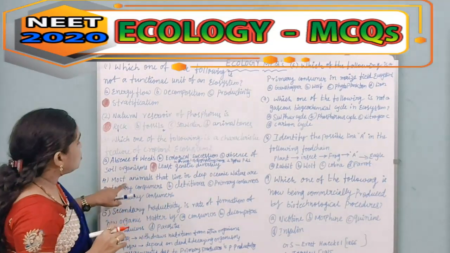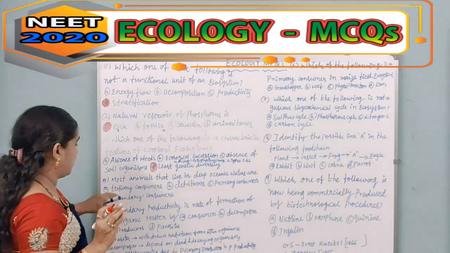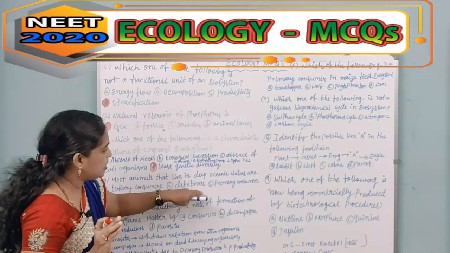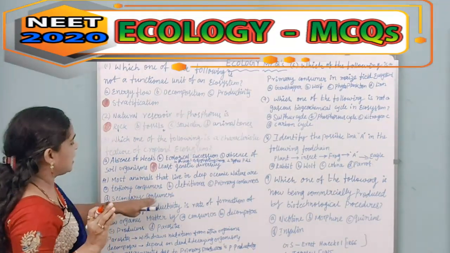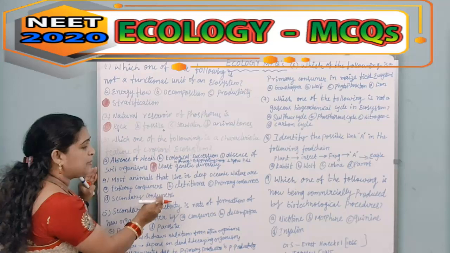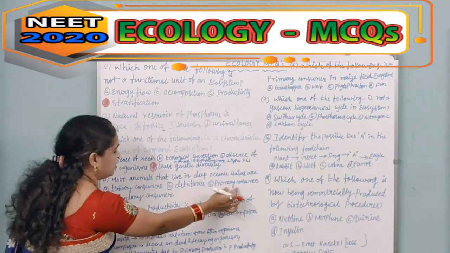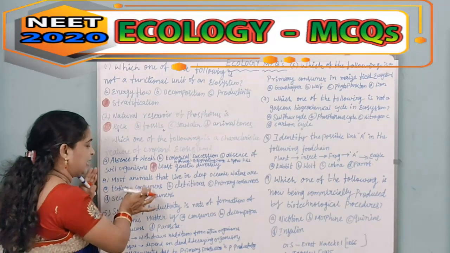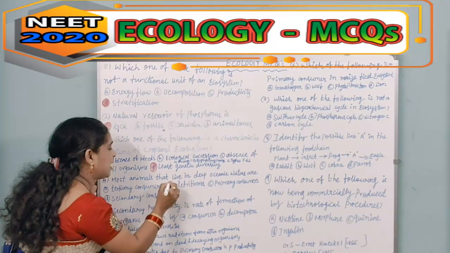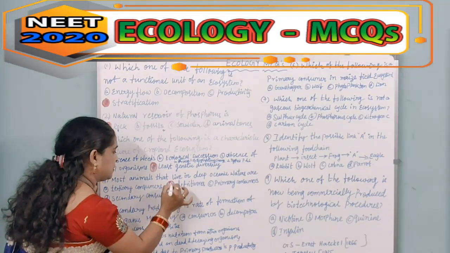Then comes the next question: most animals that live in deep oceanic waters are A, tertiary consumers; B, detritivores; C, primary consumers; and D, secondary consumers. Here we can easily say that these are the animals that live in deep oceanic water. So primary consumers, secondary consumers and tertiary consumers are not related. So option B is correct, which is called detritivores.